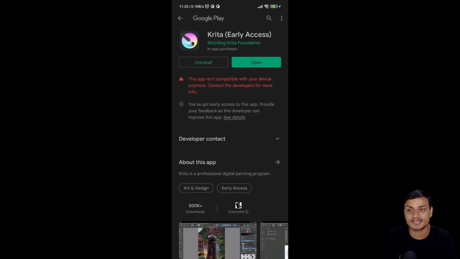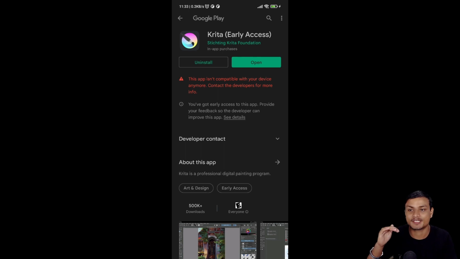This is called Krita. And as you can see, this says this app isn't compatible with my device. So if you have a tablet, it will be best because it is a full-fledged desktop application ported for Android. If you have a small phone, just a normal phone like me, then you'll get this and you won't be able to download this application from the Google Play Store.